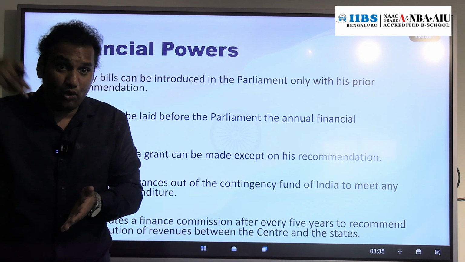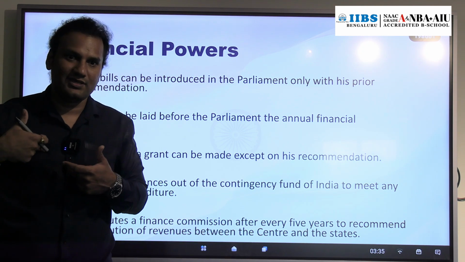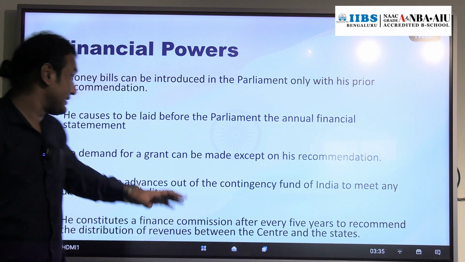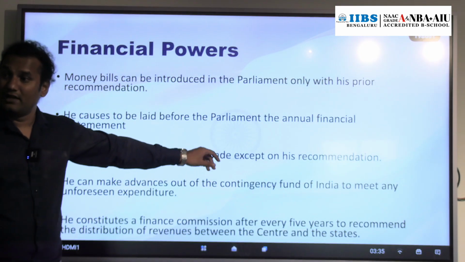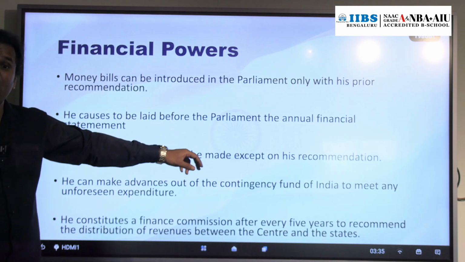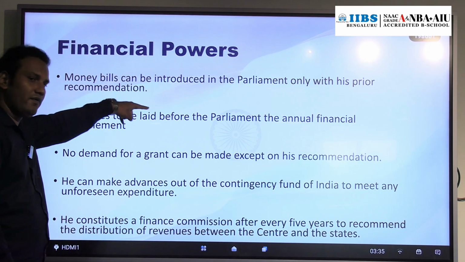Bank. But who has the power to issue a check from your bank account? You. In the same way, this Contingency Fund of India is there, right? That will be held by whom? The Finance Secretary. But who will make advances from that fund? It is the President of India.